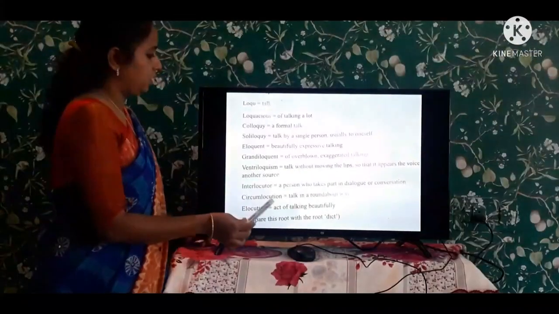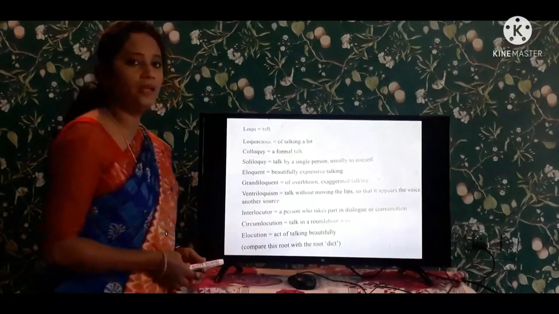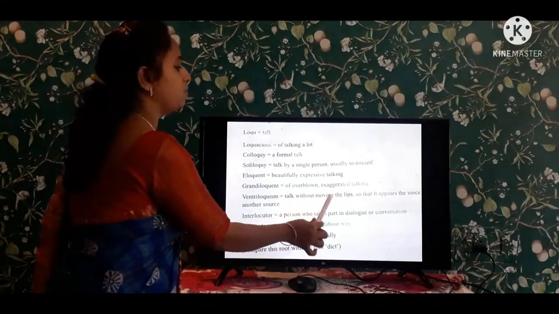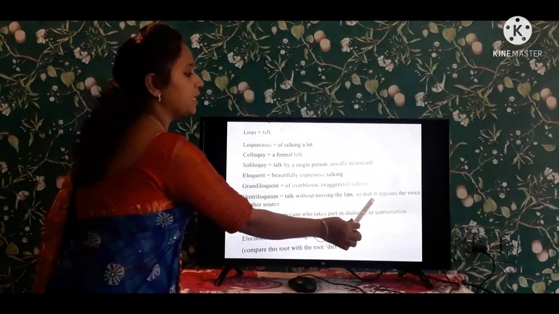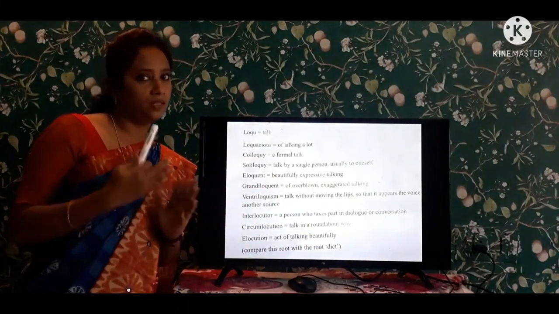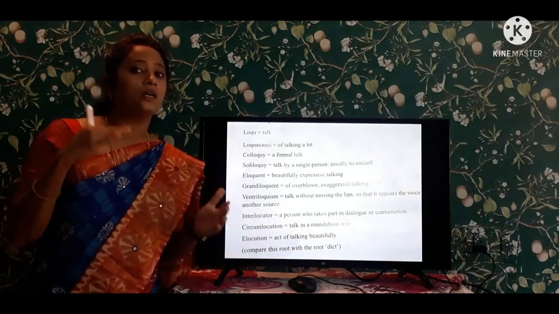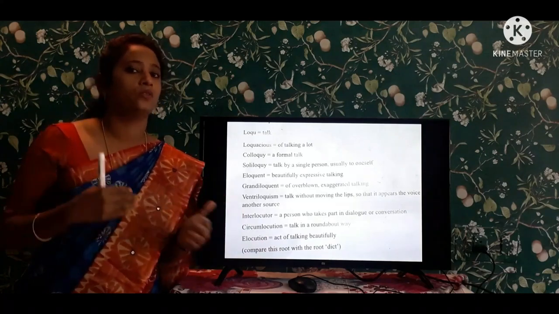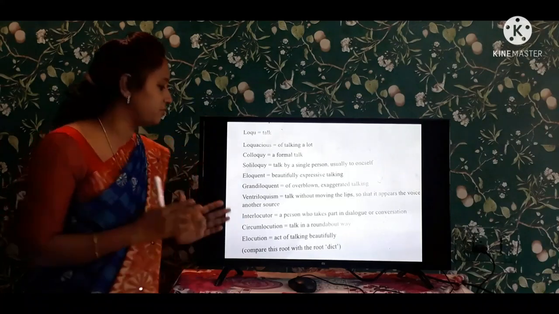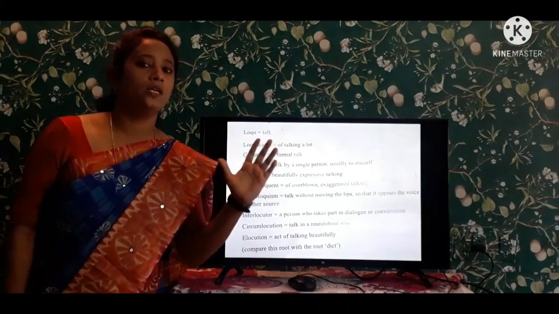So coming to the next one, ventriloquism. What is meant by ventriloquism? See here, ventriloquism. Talk without moving the lips so that it appears the voice is from another source. He is talking with other persons, but without moving his lips. See, the best example for ventriloquism is the puppet show. See, there is a doll in his left hand.